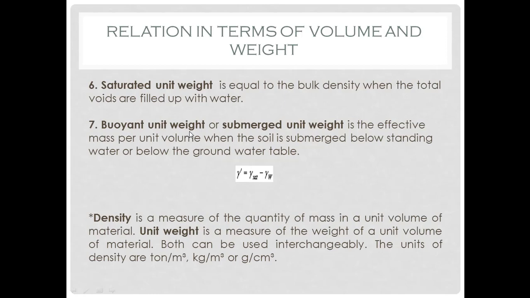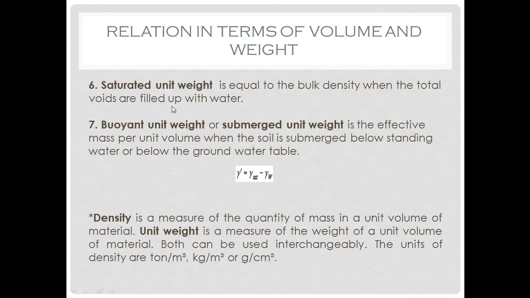Next, buoyant unit weight or submerged unit weight. It is the effective mass per unit volume when the soil is submerged below standing water or below the groundwater table. And mathematically, it is represented as gamma dash, or gamma submerged. So gamma submerged is given in this form. That is, if we subtract unit weight of water from saturated unit weight, you will get submerged unit weight.